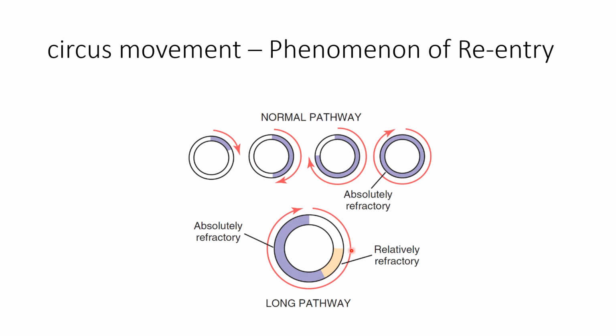Now whenever the cardiac chamber is dilated, it leads to prolongation of the conductive pathway. Whenever conduction is slowed and repolarization is delayed, then when the cardiac impulse reaches the point of initiation, the surrounding cardiac tissue is under the relative refractory period, or the refractory period is over. So the cardiac impulse can enter the myocardial tissue and in this manner conduction of the impulse continues, which is known as circus movement. This circus movement leads to the development of flutter or fibrillations.